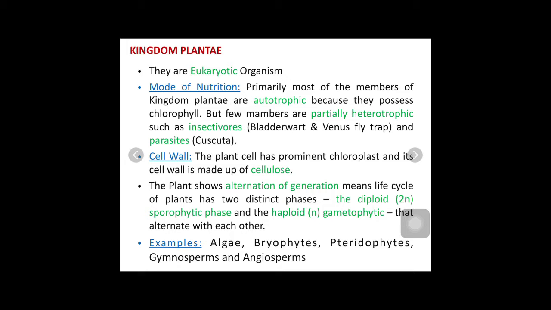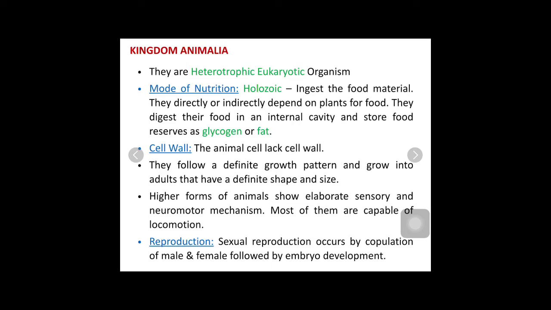Now we are moving ahead with the last kingdom according to Whittaker, and the last kingdom is kingdom Animalia. This is the last and the fifth kingdom according to R.H. Whittaker. So, kingdom Animalia includes different types of animals. And these Animalia are heterotrophic. They are not autotrophic, they are heterotrophic and eukaryotic organisms. Even if you specify the mode of nutrition in the heterotrophic, they are specifically holozoic.